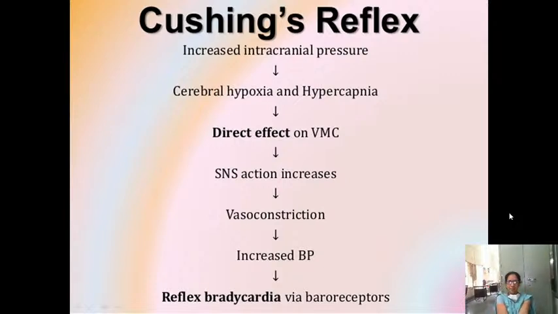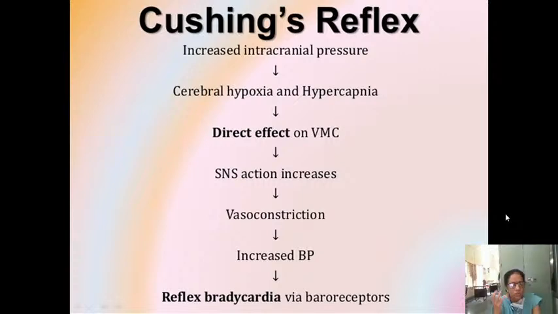Increased intracranial pressure means all the blood vessels in the brain are getting compressed. When they are compressed, that will lead to cerebral hypoxia and hypercapnia. Oxygen is low and carbon dioxide is more, so less oxygen and more carbon dioxide is collected in the blood vessels. Okay, cerebral hypoxia and hypercapnia. This will directly stimulate the vasomotor center, like what I told you.